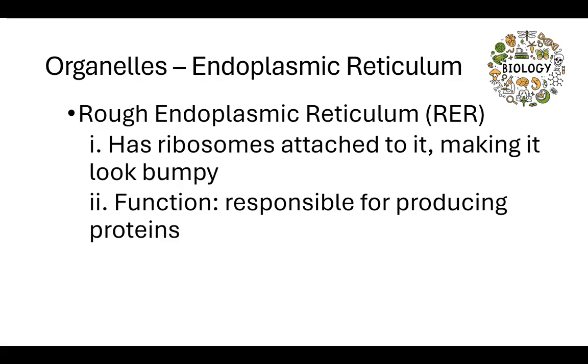Take a Google search to see what they look like. The rough endoplasmic reticulum has little ribosomes and looks bumpy, and its function is producing proteins.